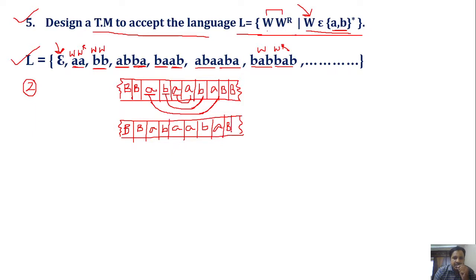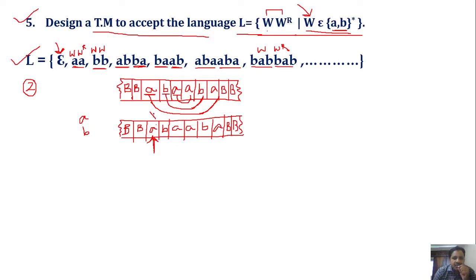How do we implement this matching of symbols in w w power r? Just observe the logic here. Let me start with the head pointing towards a. The string may start with either a or b. I'm taking the first possibility, that the string starts with a. The moment I read a, I mark that a with x.